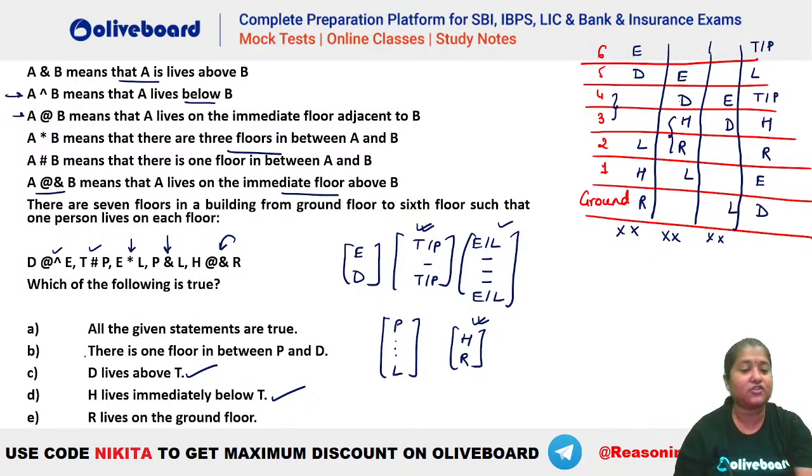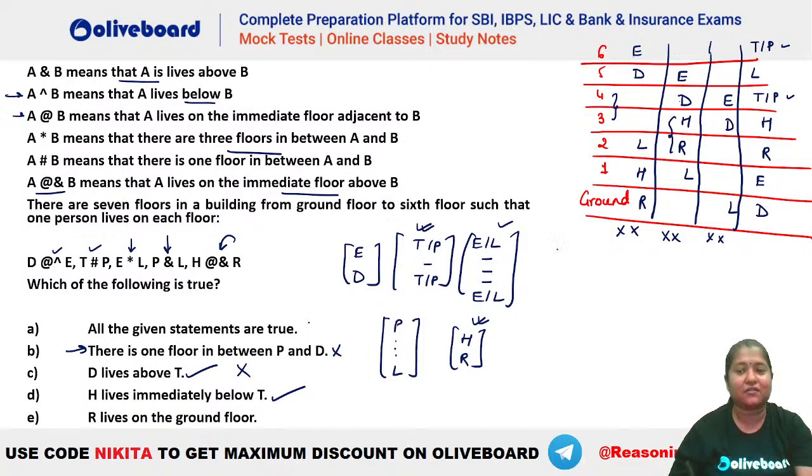Now which of the following is true? There is one floor between P and D. You can see this is possible, this is also possible. So no, this is not true. D lives above T. You can see no, D is below T. So this is anyways invalid. H lives immediately below T. So H lives immediately below T. That is also a possibility.